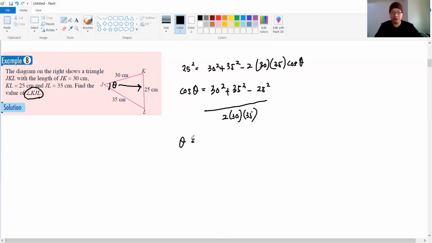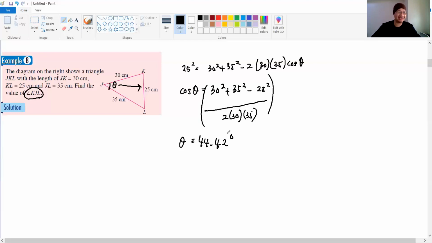Okay, so now you compute this whole thing in a single calculation, and then you shift cos, then straight away you got the answer. So 30 squared plus 35 squared minus 25 squared over 2 times 30 times 35. And then cos inverse of the answer, then your answer will be 44.42 degrees. Hopefully you guys can see here. All right. So that is the answer for example 8.